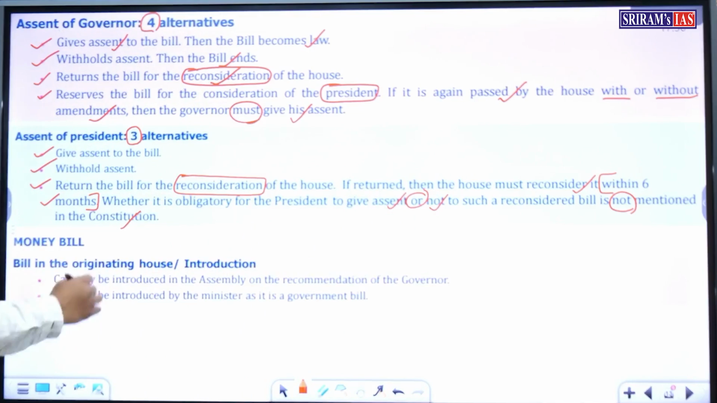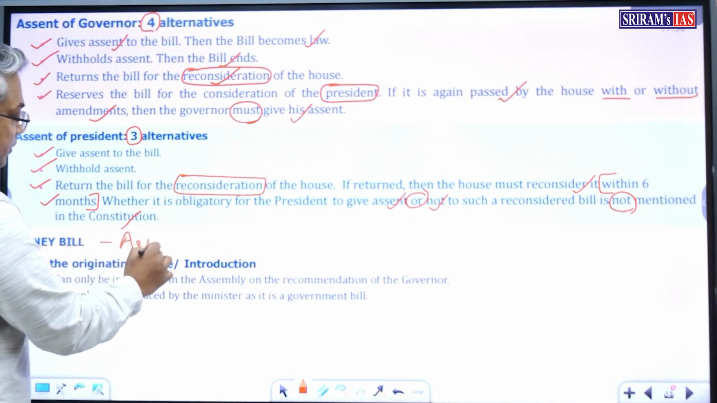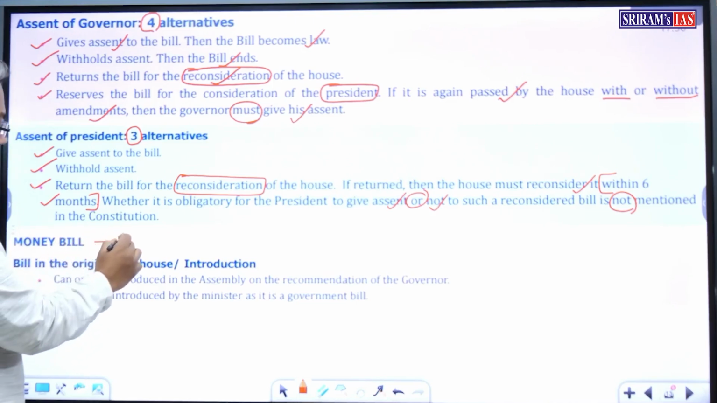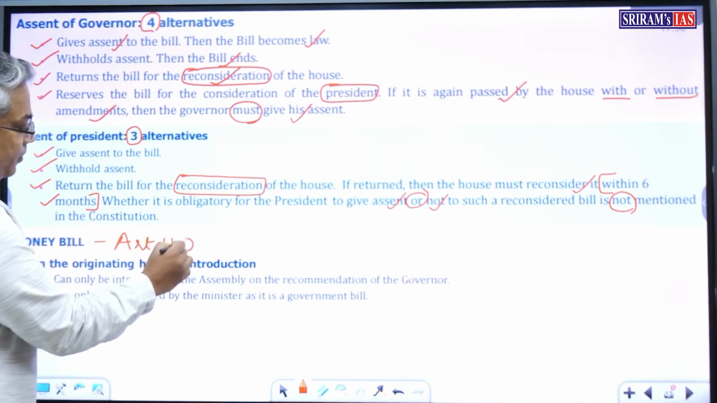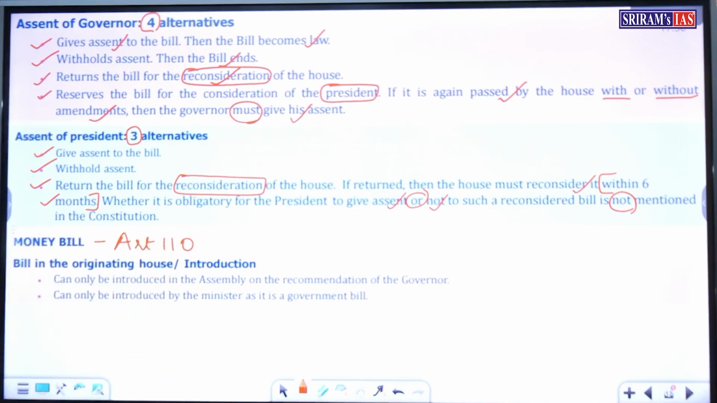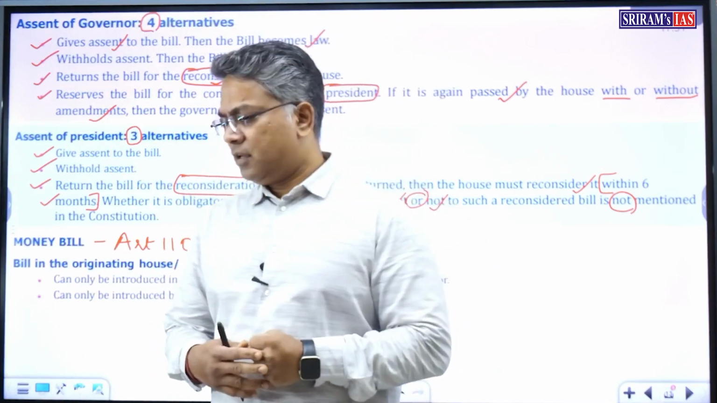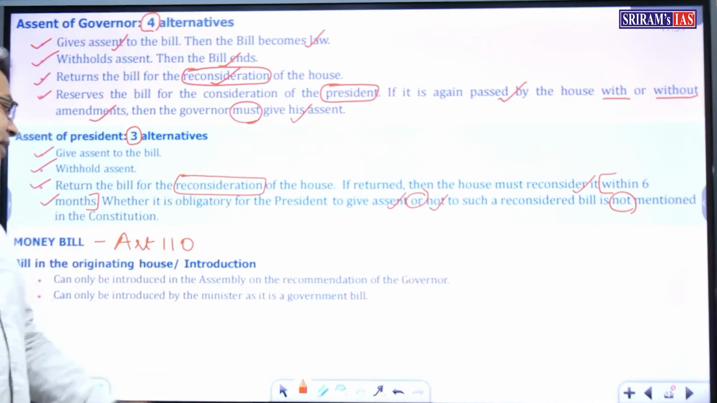What about the money bill? A money bill is a bill relating to any of the provisions mentioned in Article 110. If a bill contains any or all of the provisions contained in Article 110, then it is called a money bill. Like the provisions relating to taxation, withdrawal of money from the Consolidated Fund of India, the Contingency Fund of India, Public Accounts of India, etc.